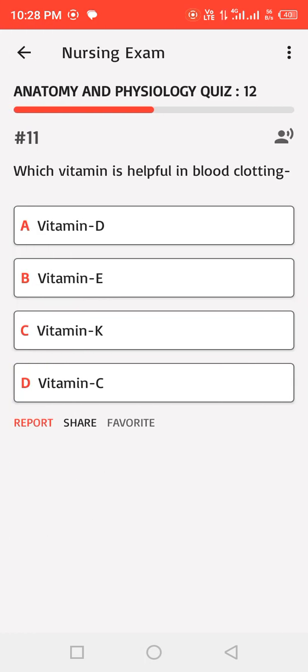Which vitamin is helpful in blood clotting? A. Vitamin D, B. Vitamin E, C. Vitamin K, D. Vitamin C. Correct answer.